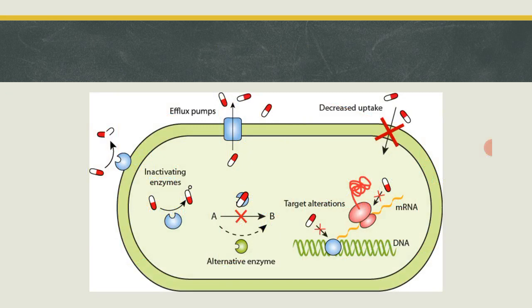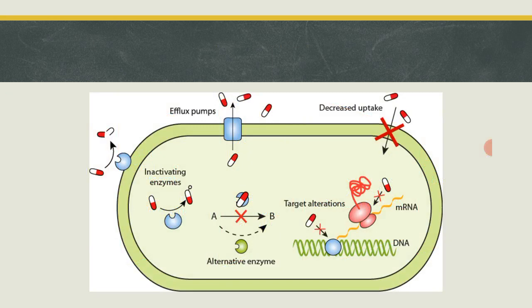This enzyme will destroy the antibiotic by inactivating it, and once the antibiotic is inactivated, it is no more of use. The bacteria produce certain types of enzymes, and those enzymes remove the functional group of that antibiotic.